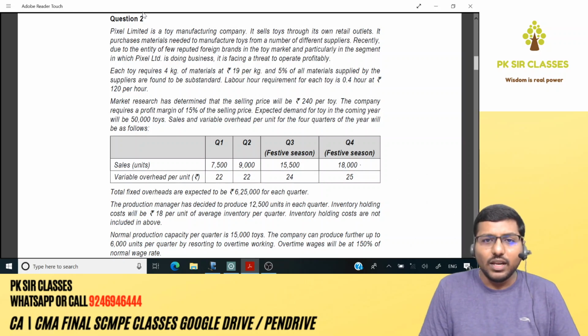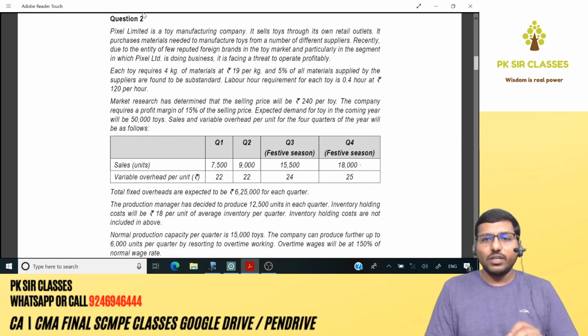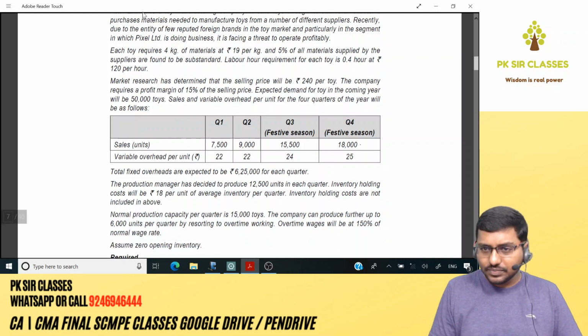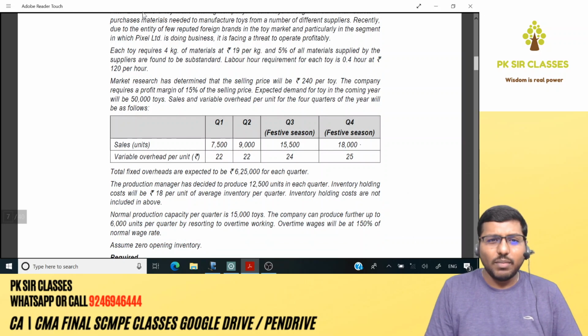Labor hour requirement for each toy is 0.4 hours at rupees 120 per hour. What else? Market research has determined that the selling price will be 240 per toy. The company requires a profit margin of 15% on the selling price. Expected demand for toy in the coming year will be 50,000 toys.